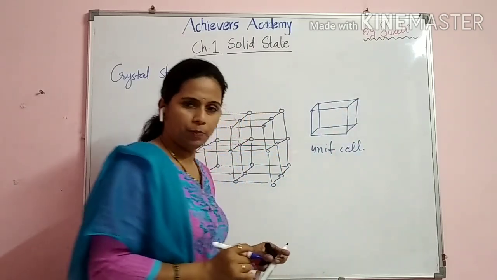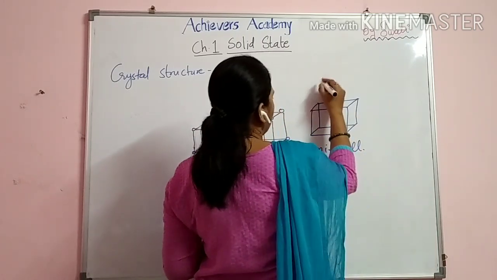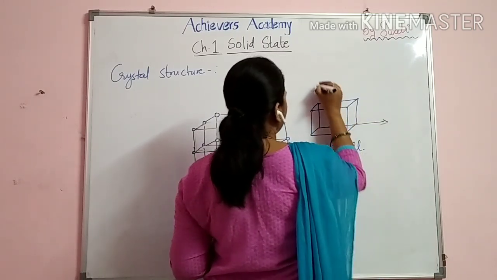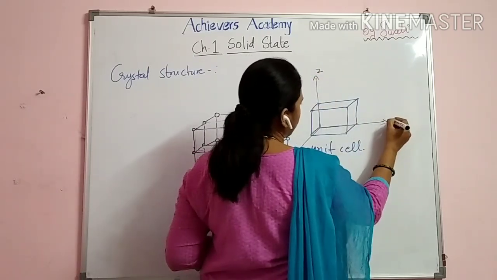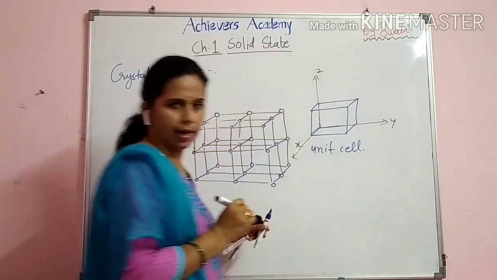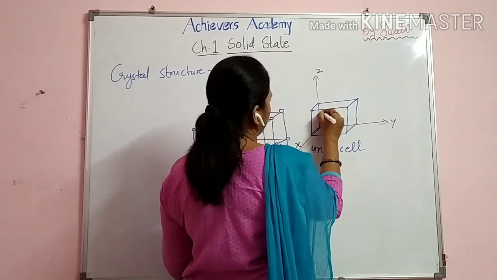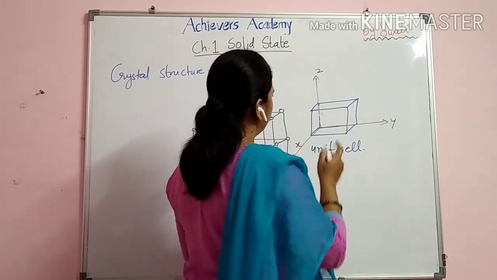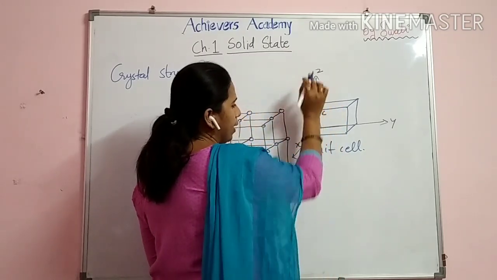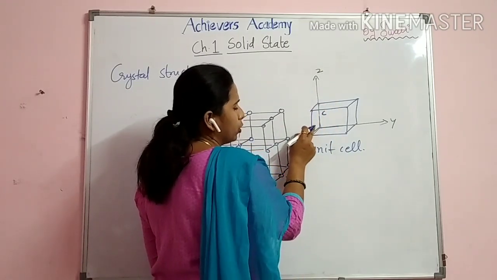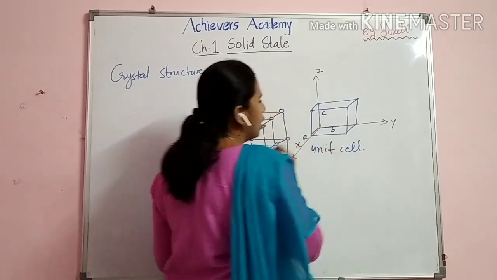This is three-dimensional, so let's give its dimensions. As it is three-dimensional, there are three axes. Here Z, here Y, and here we will show the X axis. Now, edges. Along the axis Z, this edge or side of the cube we will represent by the letter C. This one is B and this one is A.